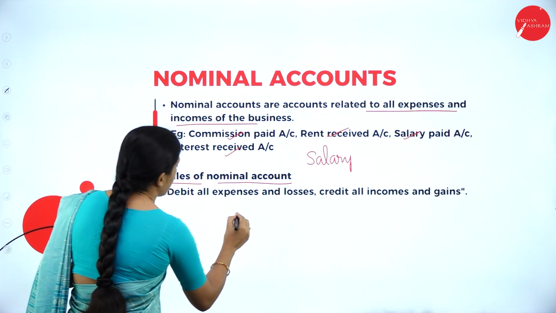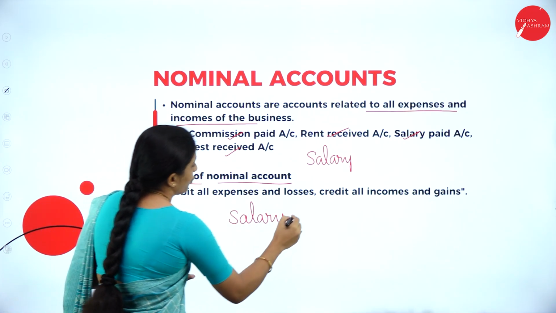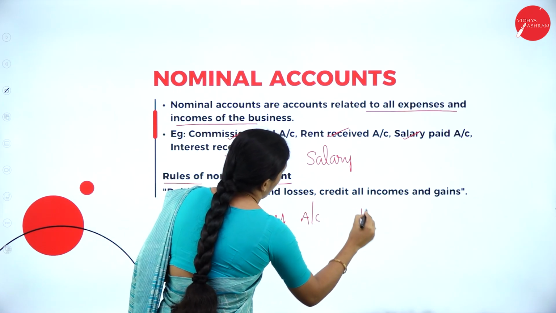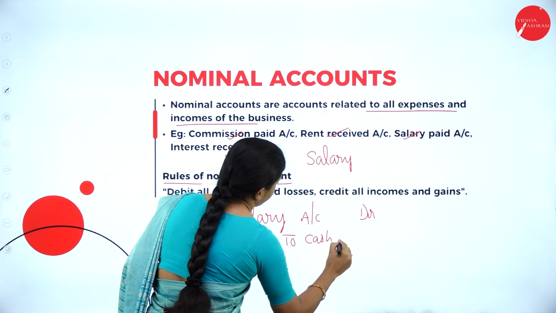So how do you write? Debit. Now when salary is paid, it is an expense for us. So salary account debit, and what goes out from us? Cash. So to cash account.